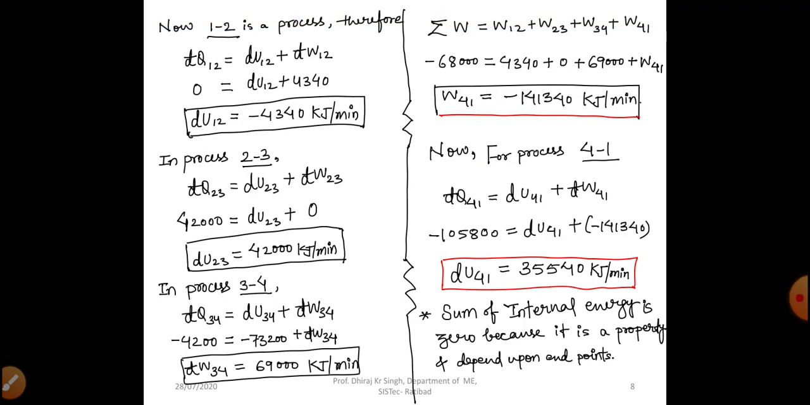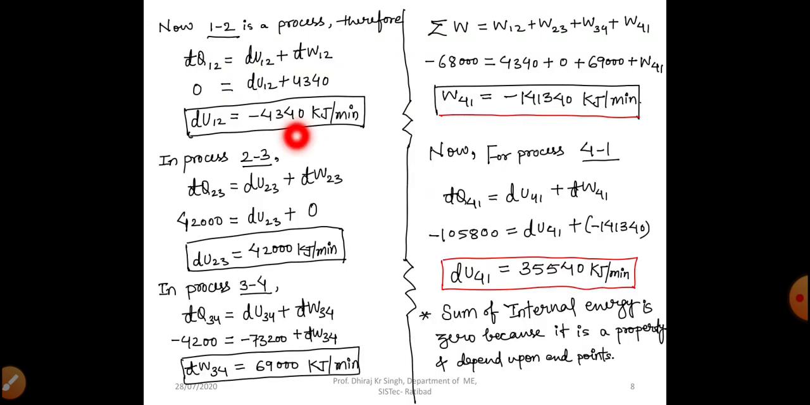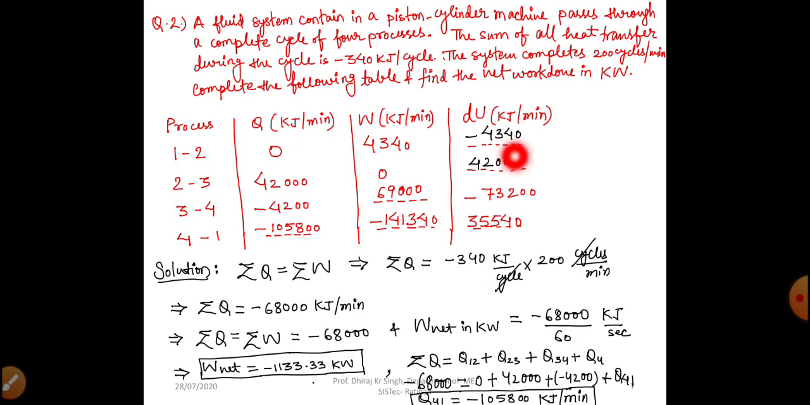Let's see. In process 1 to 2, we will apply the first law of thermodynamics for a process. Del Q12 is equal to dU12 plus del W12. Here we can see del Q12 is 0, del U we have to find out, and del W is given as 4340. So we can write in place of del Q12 0, plus del U12, plus in place of del W12 4340. From here we can find dU12 is equal to minus 4340 kilojoule per minute, and we have written it here.